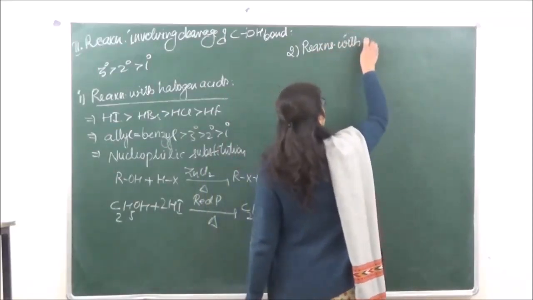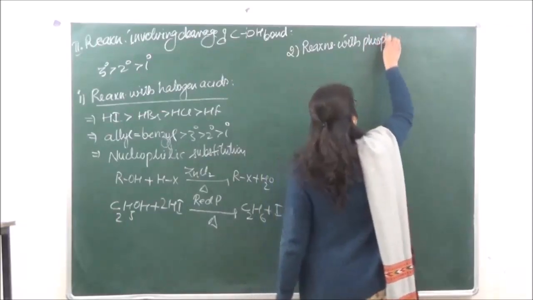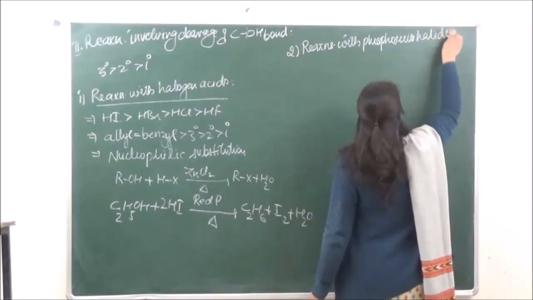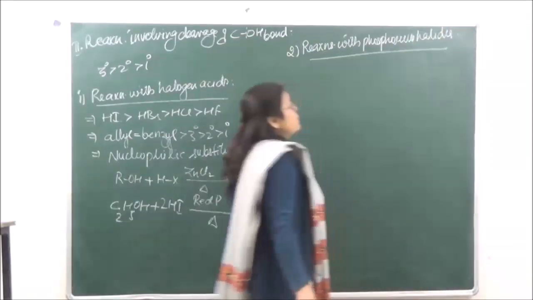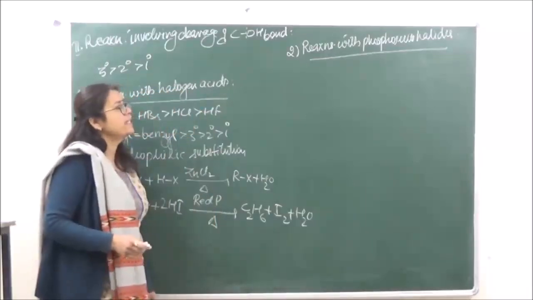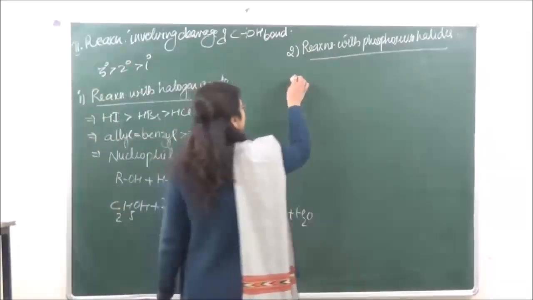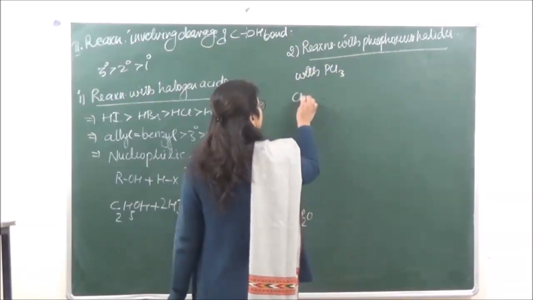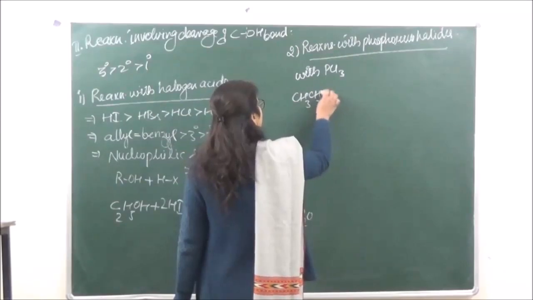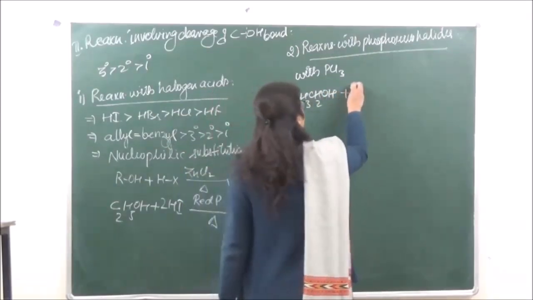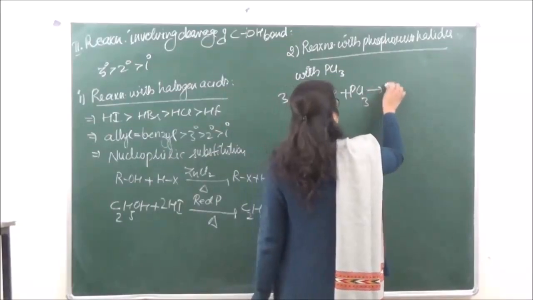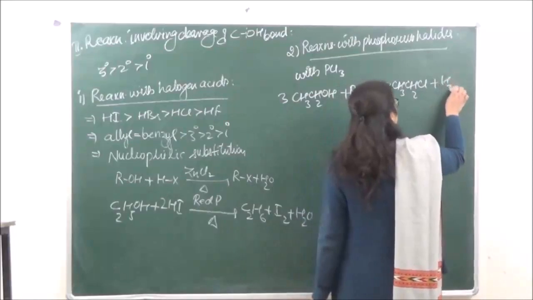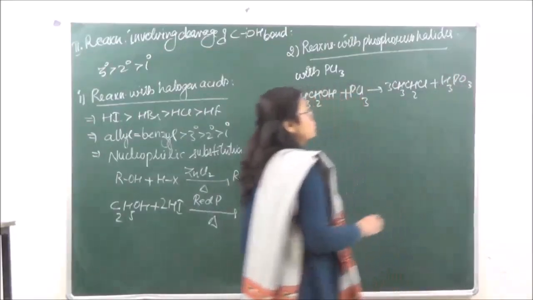Reaction with phosphorus halides. So when we are doing the reactions with phosphorus halides, first we will do it with PCl3. So this reaction also we've already done.